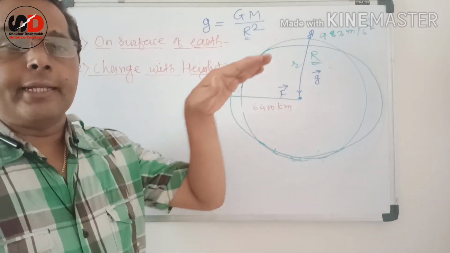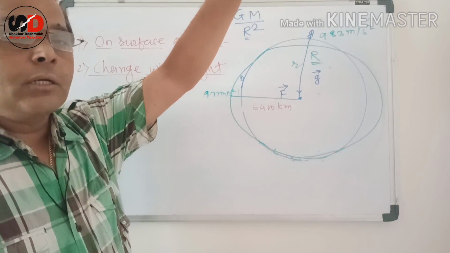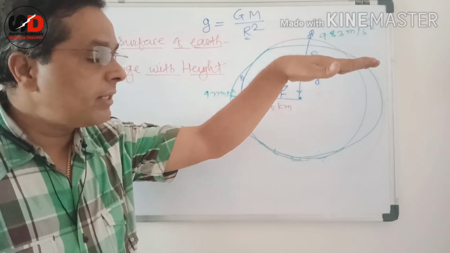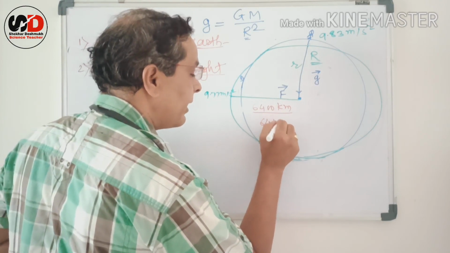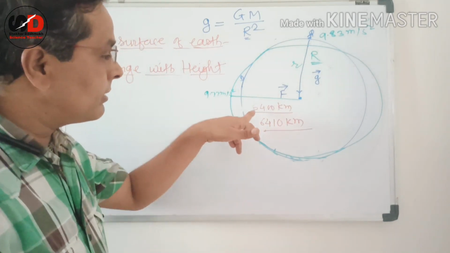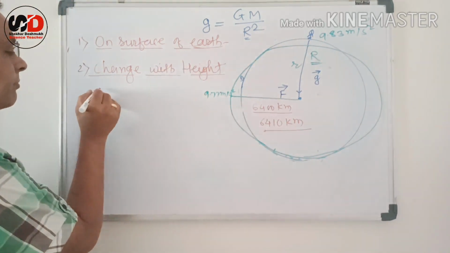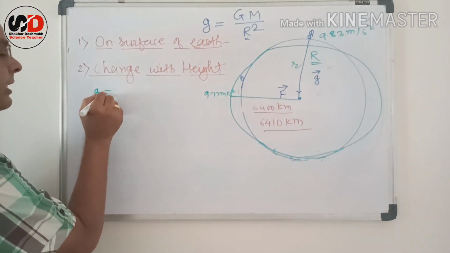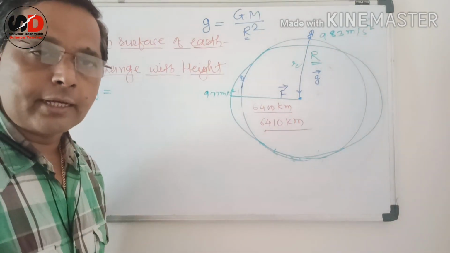And if we are in a plane, suppose, as an example, the plane is at a height of 10 kilometers from the surface of Earth, then the total distance from the center becomes 6410 kilometers. This 10 kilometers is very negligible in comparison with the value of the radius, and due to that the change in the value of g is also negligible. So the value of g is near about similar, that is 9.77 or 9.8 we can take.